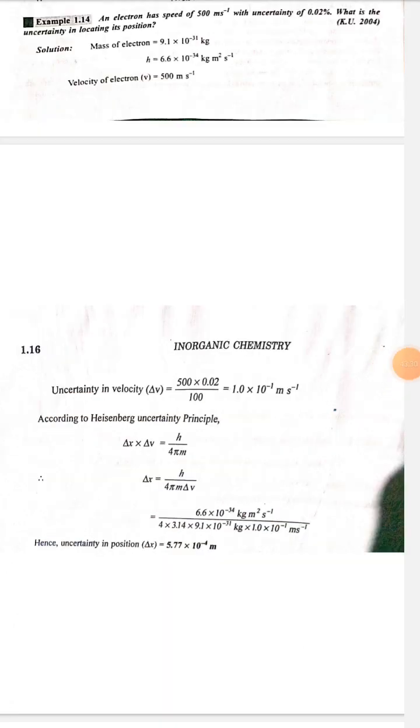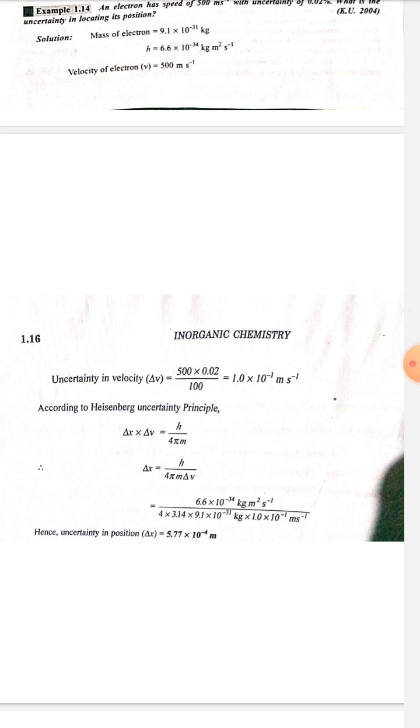Example 1.14. An electron has speed of 500 meter per second with uncertainty of 0.02%. What is the uncertainty in locating its position? Solution. Mass of electron is equal to 9.1 multiply 10 raised to the power minus 31 kilogram. h is equal to 6.6 multiply 10 raised to the power minus 34 kilogram meter square per second.